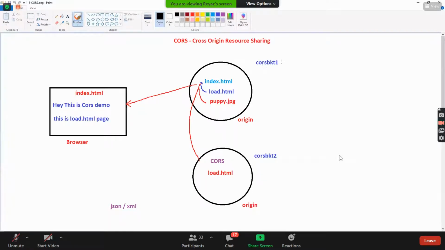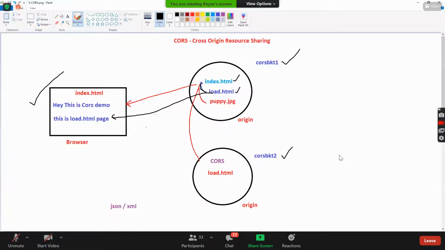So what we do is, let us create two buckets here. CORS bucket 1, CORS bucket 2. Okay. In this CORS bucket 1, we will try to upload two HTML files. For example, index.html and load.html. And I'll show you the code of index.html where it shows like, it is calling load.html. And I'll enable a static website hosting here, and I'll try to access this index.html, and I should be able to see the page like this, because the load.html also it is visible over here inside the page.